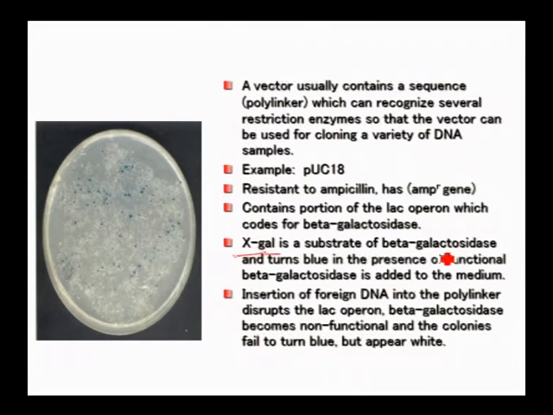As you know, lacZ encodes for beta galactosidase. If we use this X-gal substrate and the beta galactosidase enzyme is present, it will convert the X-gal. If this enzyme is not there, it cannot convert. Hence, the X-gal without conversion will remain as blue.